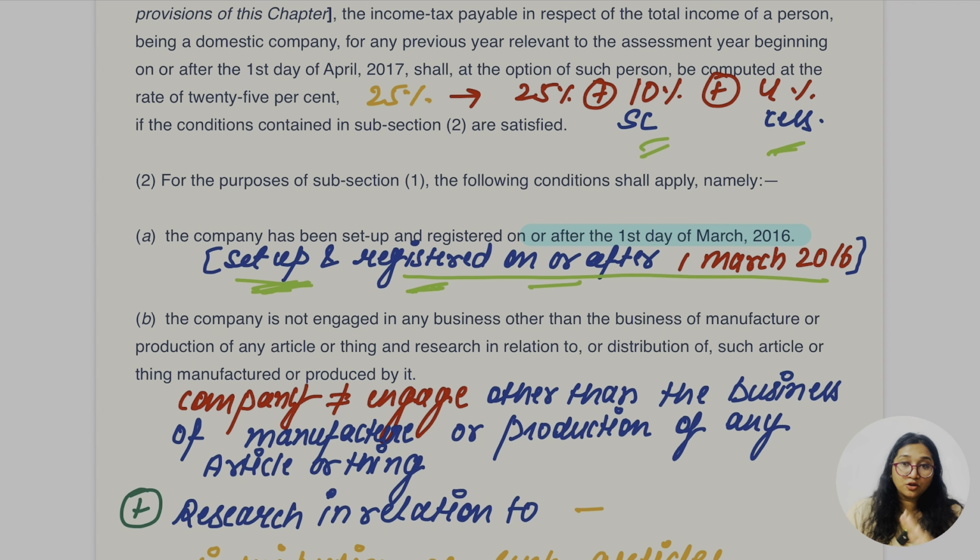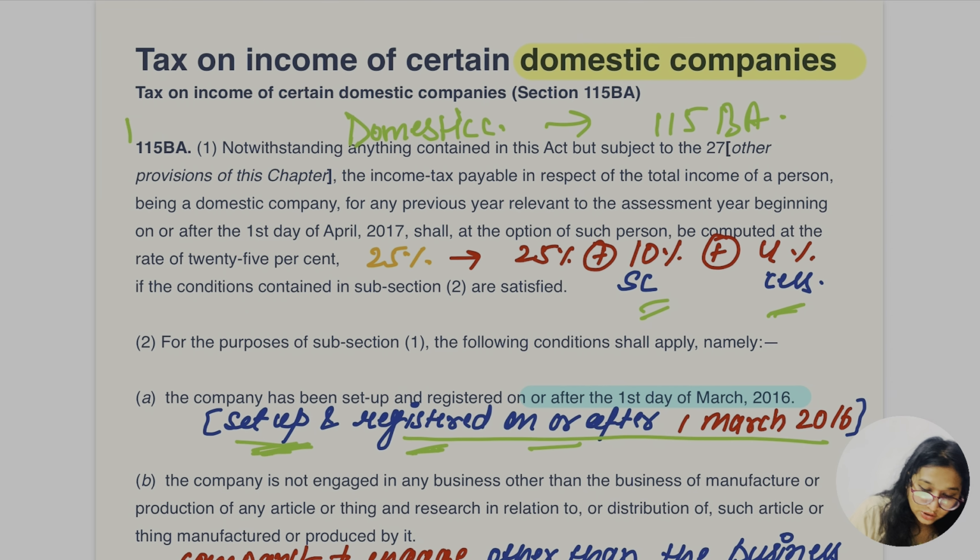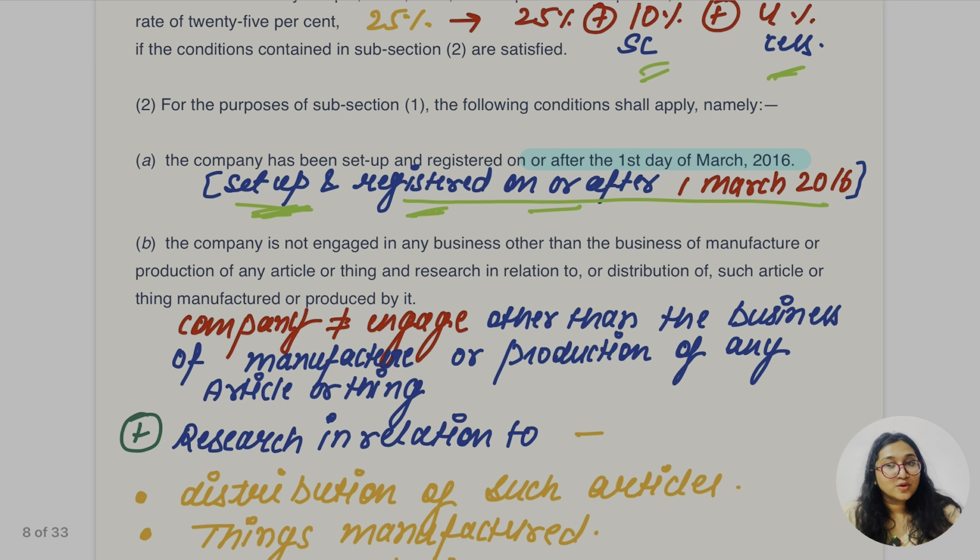They are not going to consider those companies which were already set up or registered before 1st March 2016. So for only those companies which have been set up and registered on or after 1st March 2016, this rate is going to be applied.